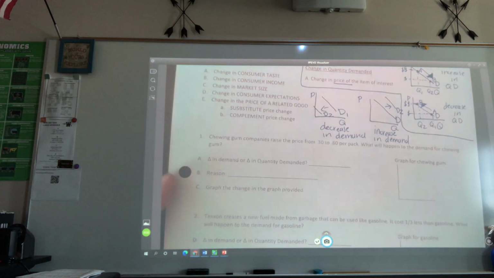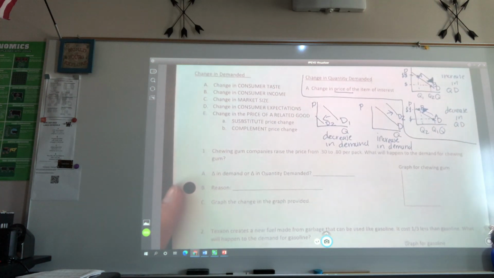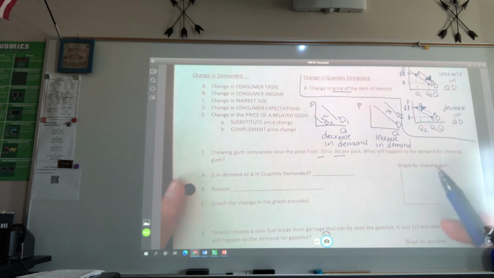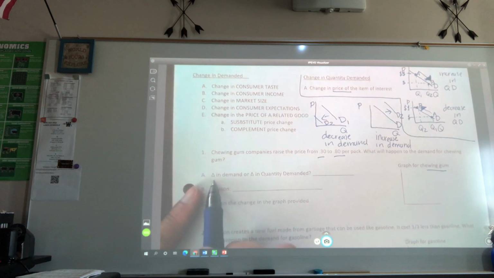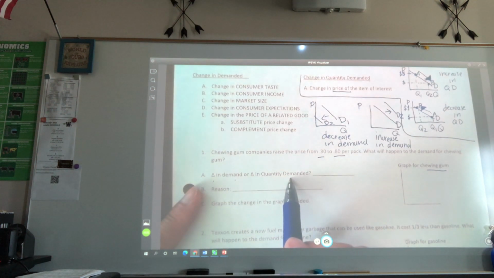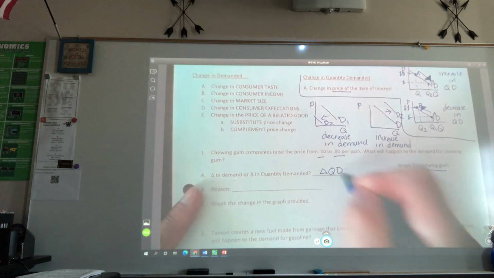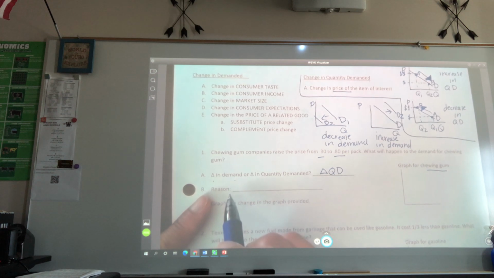So this front side says, chewing gum companies raise the price from 30 cents a pack to 80 cents a pack. What will happen to the demand for chewing gum? And that's what we're graphing. So is there a change in demand, or is there a change in quantity demanded? There is a change in quantity demanded, and the reason is there was a change in what?